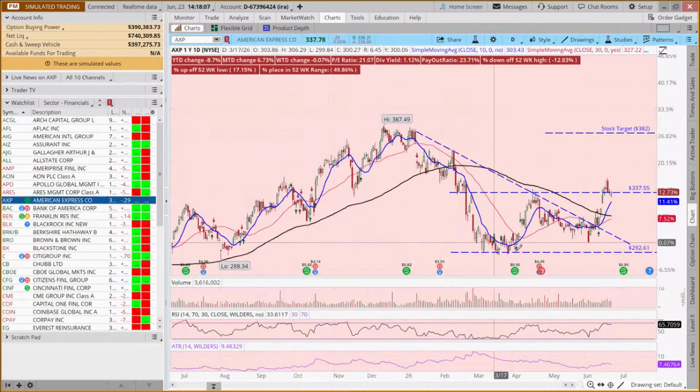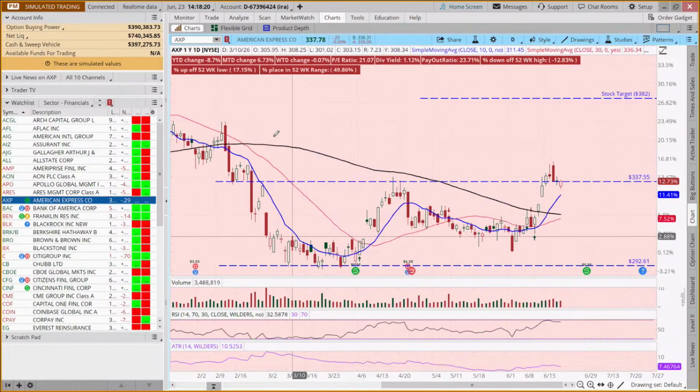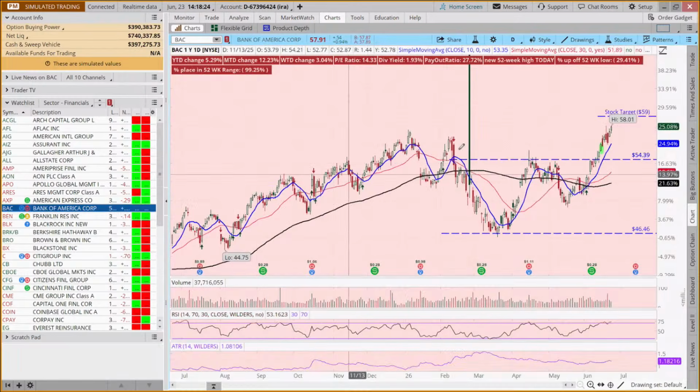American Express, cup and handle, broke out, started to pull back. And here today it was down along with the rest of the market, but it's kind of flirting with this breakout level. So we might just want to wait until we see if it continues to move. Here, another cup and handle pattern, and it's breaking out.